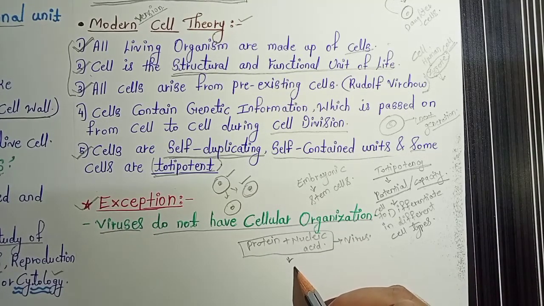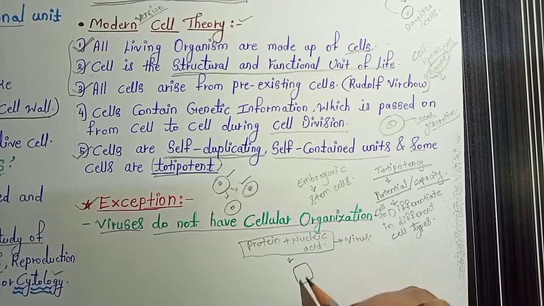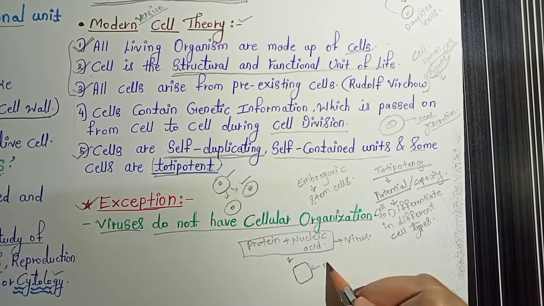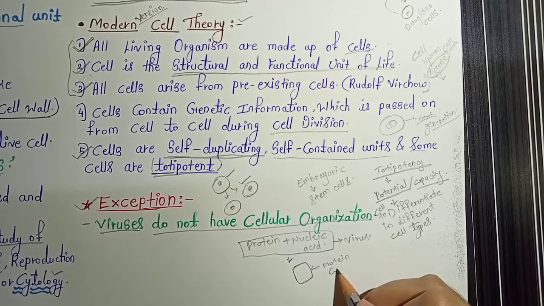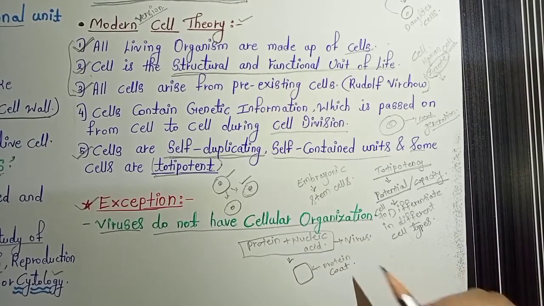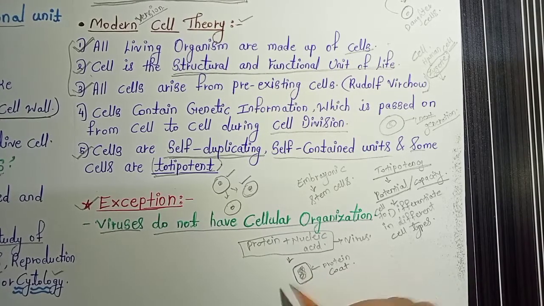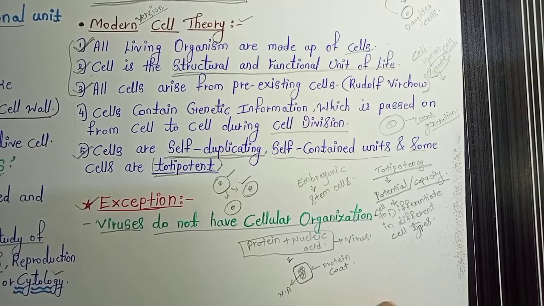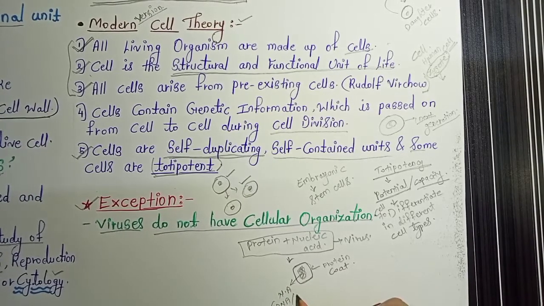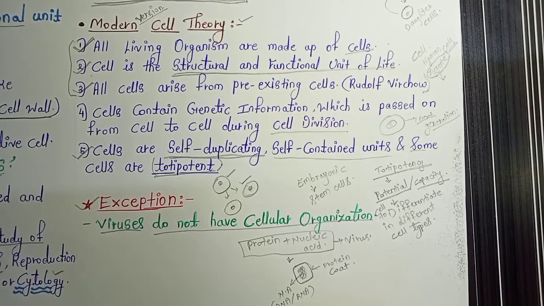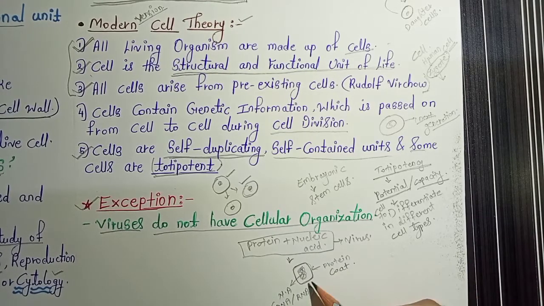Generally, it has a protein coat outside. There are different shapes of viruses. Right now I'm drawing randomly. So it is a protein coat, and inside it has genetic material. So this must be the nucleic acid. It can be DNA or RNA. You should know the difference between DNA and RNA. So this is the general structure of a virus.